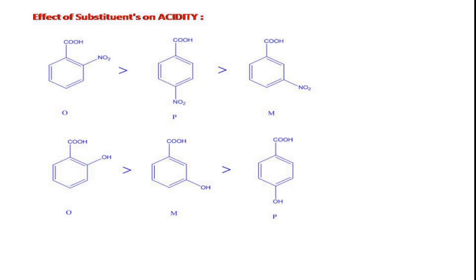In the case of meta and para, just now we said that the electronic effects are more effective at ortho and para positions. That means here the para hydroxy group can effectively release electrons into the benzene ring, thereby its stability further decreases, its acidity further decreases. So it has less acidity compared to the meta. So in such cases, ortho has more acidic nature than meta, than para. In this way we can compare the acidity of aromatic benzoic acids.